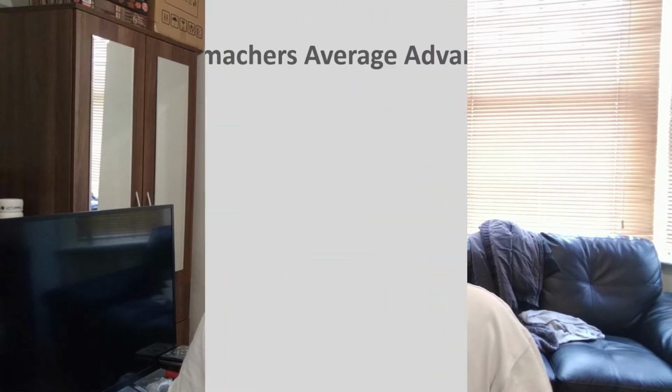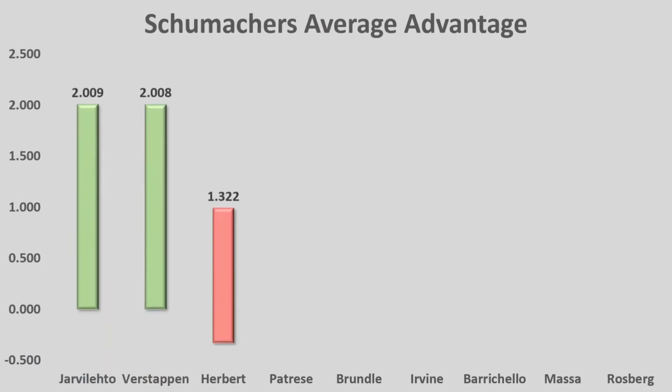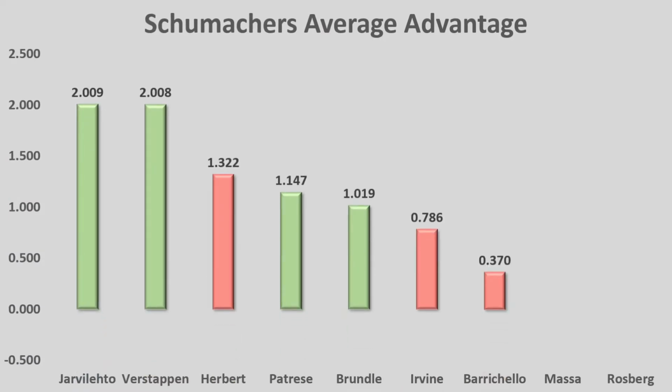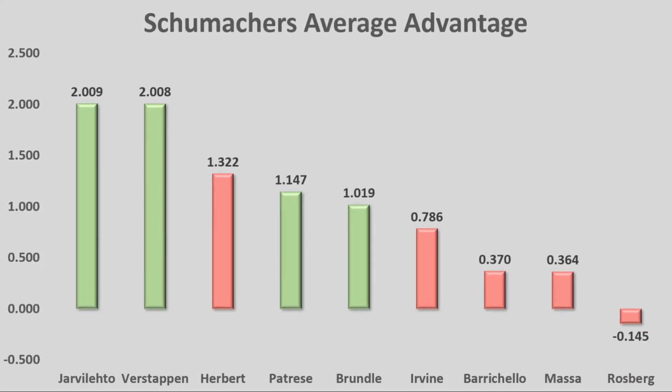And so mushing these times together for Michael Schumacher exactly like we did with Ayrton Senna, we end up with 2 seconds still for Häkkinen and Verstappen. Herbert comes down to 1.3 seconds, Patrese and Brundle stay the same, with Irvine, Barrichello and Massa also coming down, with Rosberg on average outqualifying Michael Schumacher consistently.